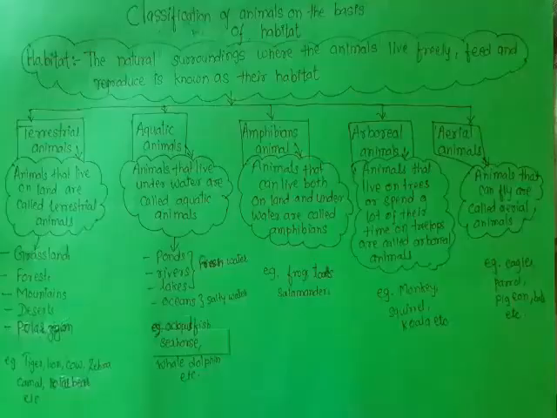And here is a flow chart. If you are able to remember that, you will remember what we have learned today. It is represented in a flow chart. So it will be easy for you to remember the classification of animals on the basis of their habitat. Hope you understood all this.